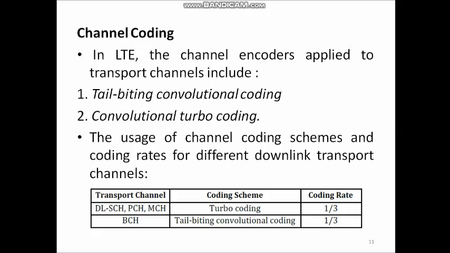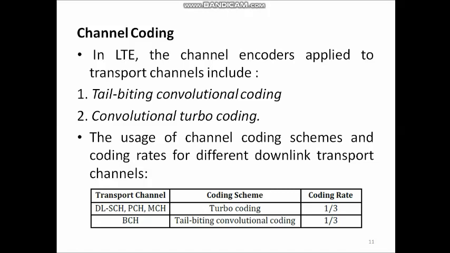Channel coding is the third step in the channel coding processing. It is used to increase the transmission reliability by using forward error correction codes. Convolutional coding methods are widely used in channel coding. In LTE, the channel encoders for transport channels include tail biting convolutional coding and convolutional turbo coding.